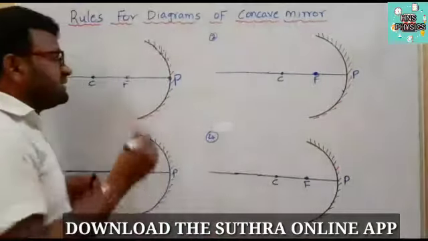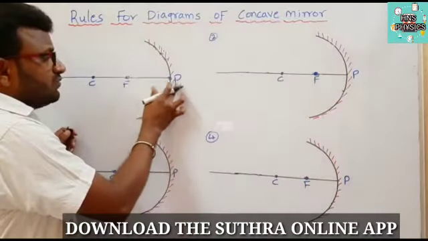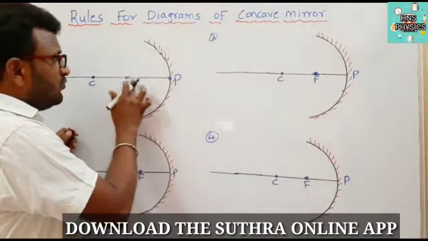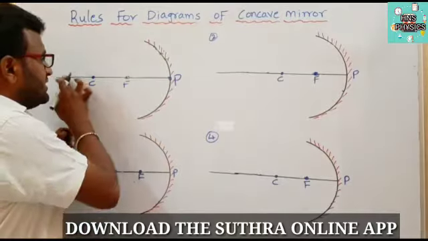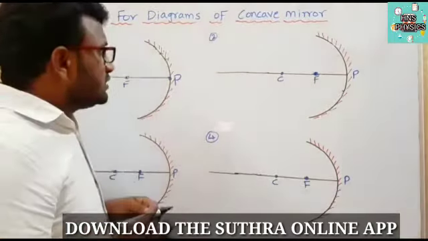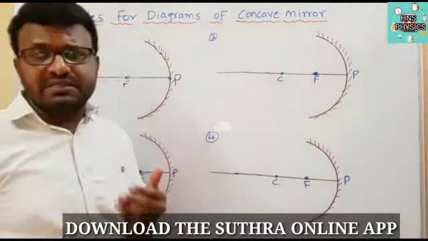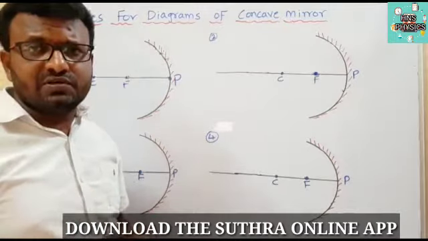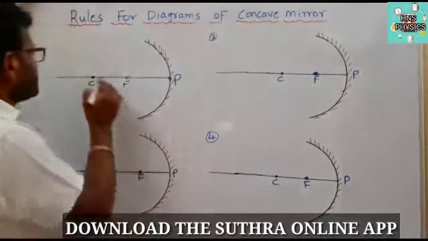This is a concave mirror. We already know these terms: pole, focus and center of curvature. This is the principal axis. We already discussed these terms in the previous class. You should check that video.